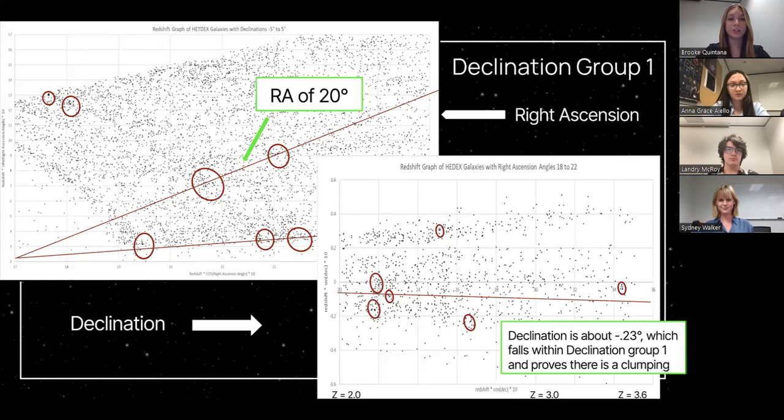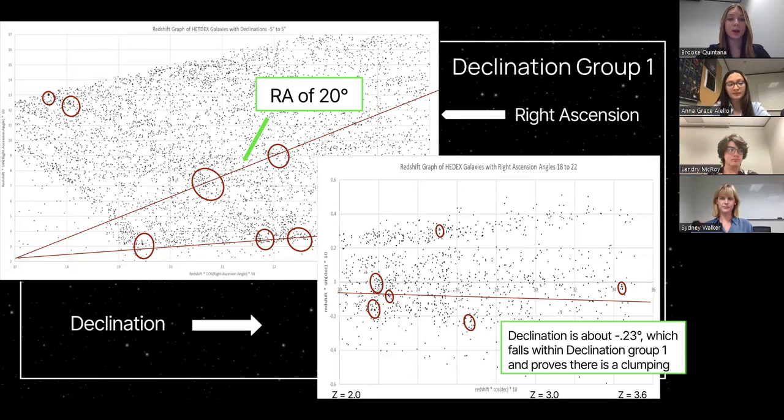I studied declination group 1, which was a group of galaxies with a declination of -5 to 5 degrees. I found clusters with a right ascension angle of 20 degrees. Once I found the other groups of galaxies with a right ascension angle of approximately 20 degrees, I found that they all fell into a declination of about -0.23 degrees. Realizing that this fits into the original dataset with a declination of -5 to 5 degrees and finding clumps along the declination plane, I was able to prove with little doubt that these galaxies are potential candidates for galaxy clumps.